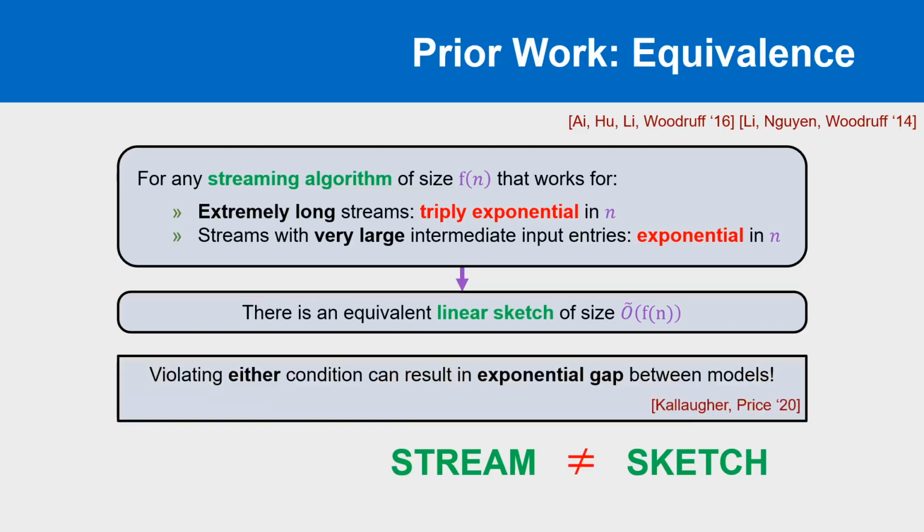There exist natural graph problems for which violating either condition results in an exponential separation between the streaming and sketching models. Specifically, they demonstrate a triangle counting problem, which has a log n space streaming algorithm when the stream is guaranteed to only be O(n) in length, but is known to require Ω(n^(1/3)) space to solve by a linear sketch, with a similar result for the other condition. So while it may be possible to shrink the length and entry size bounds, they cannot be removed entirely in general.